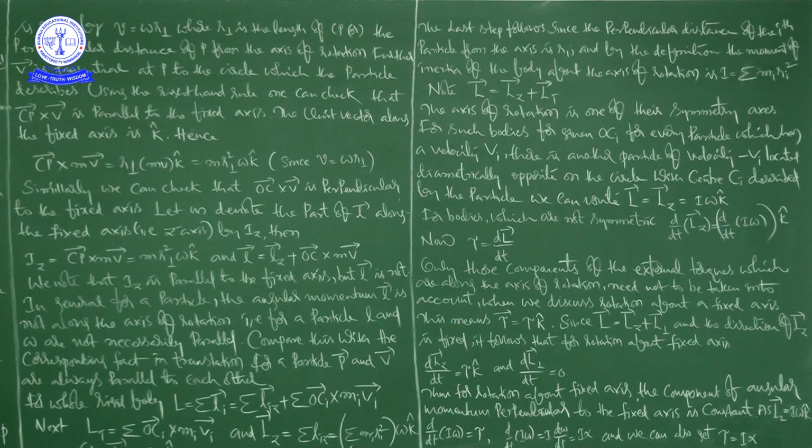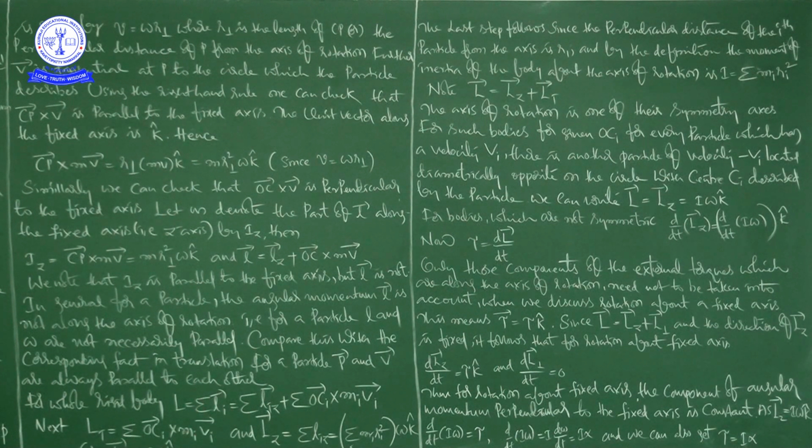In general, for a particle, the angular momentum L bar is not along the axis of rotation. For a particle, angular momentum and angular velocity are not necessarily parallel.